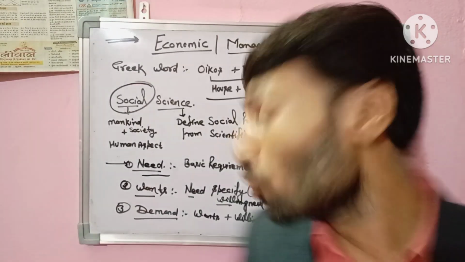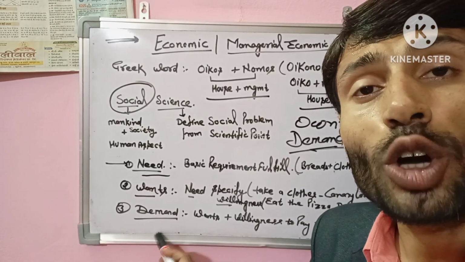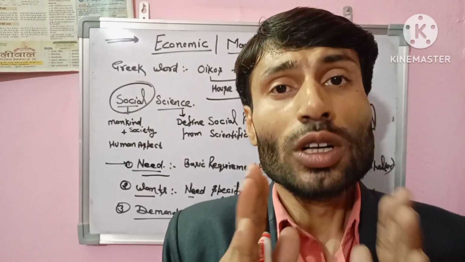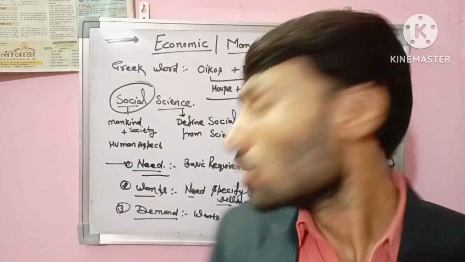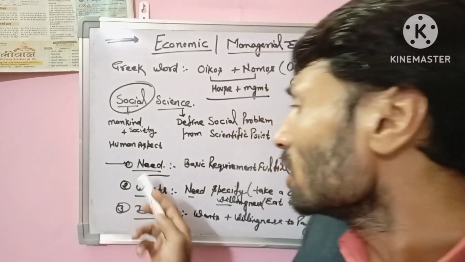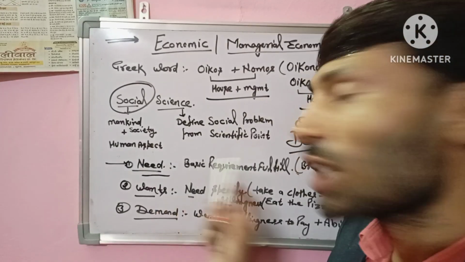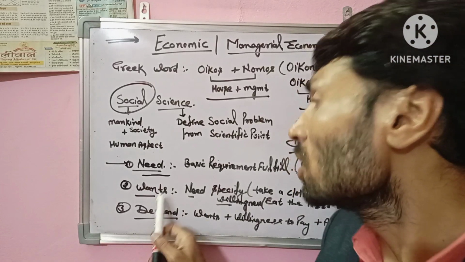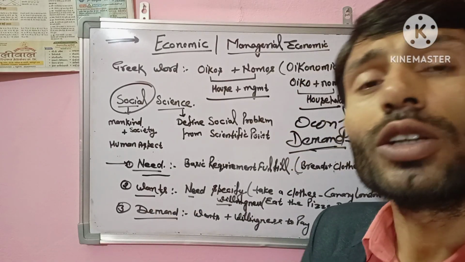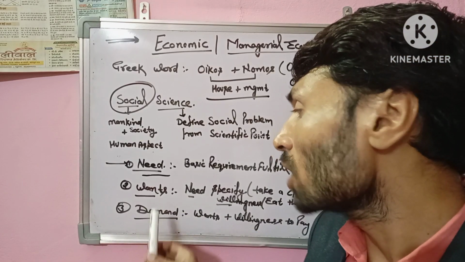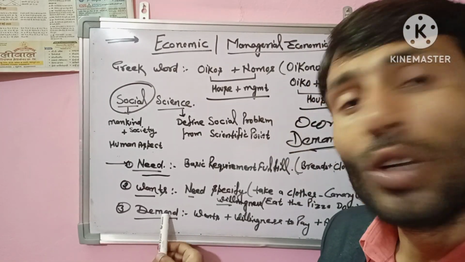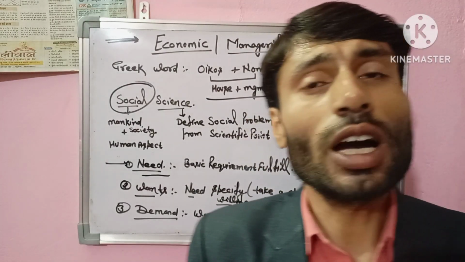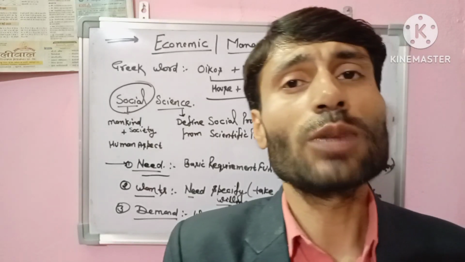When wants, willingness to pay and ability to pay come together, the demand is complete. So this is needs, wants, demand. Needs are a basic requirement. When needs are specified, they convert to wants, and wants with willingness and ability to pay complete the demand. This is the introduction of the economic.